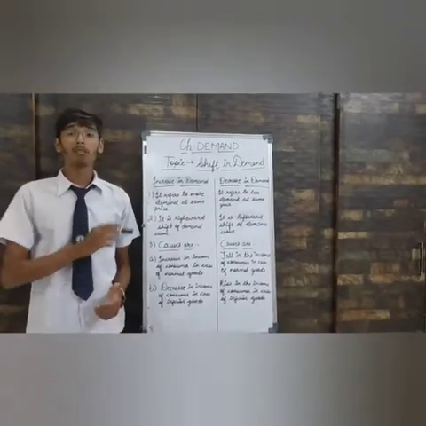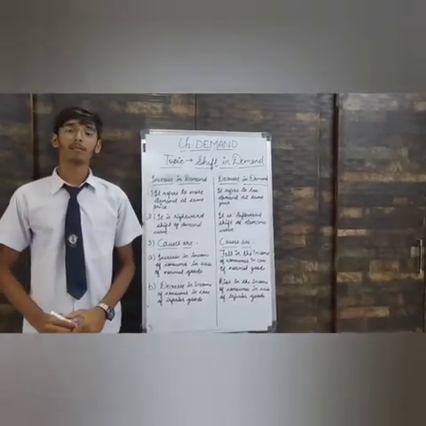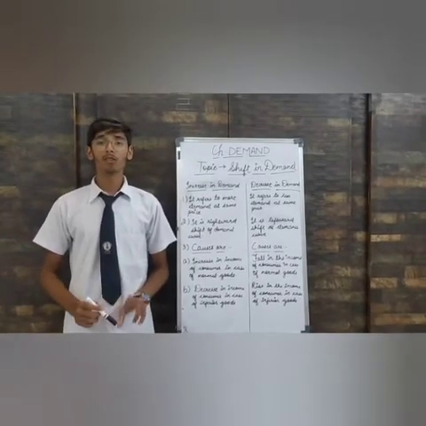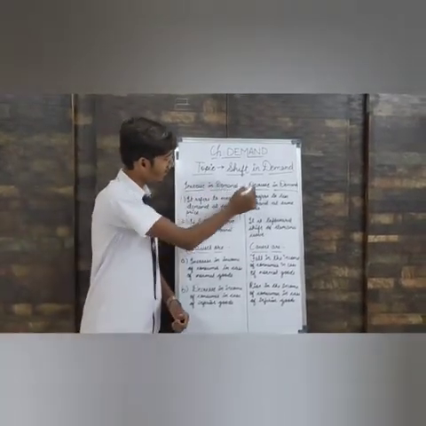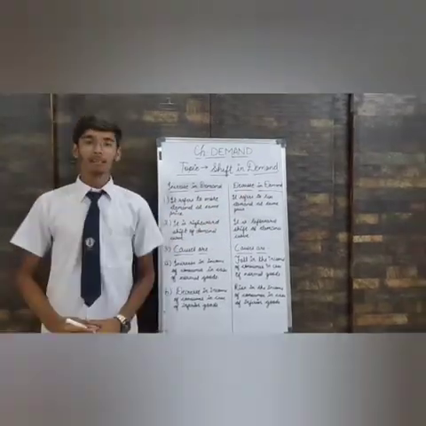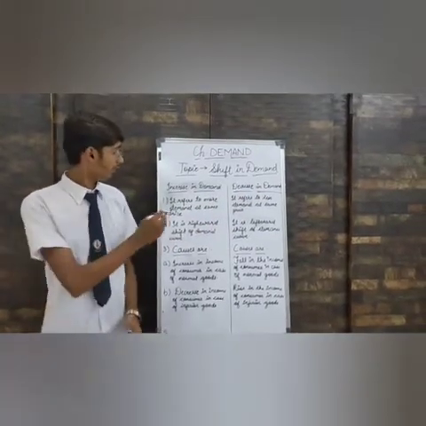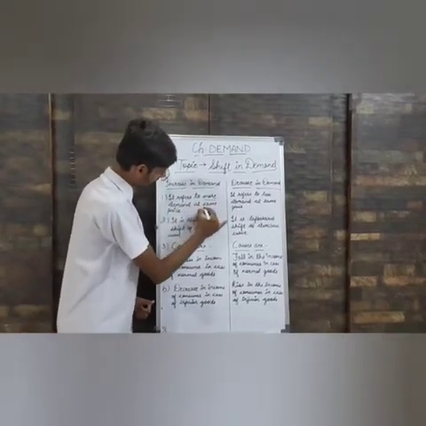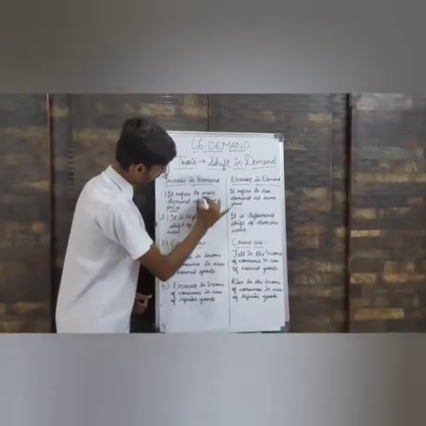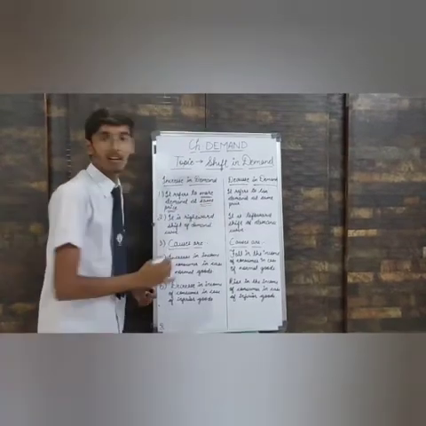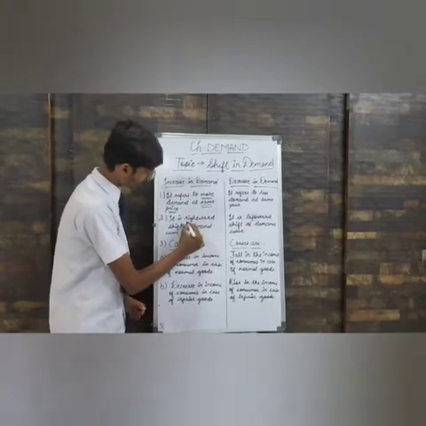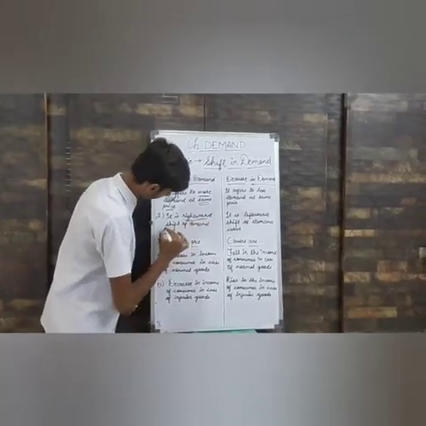Shift in demand is caused by change in factors other than the price of the commodity. Shift in demand can bring two situations. First, increase in demand, and second, decrease in demand. Now let me explain what is increase in demand. Increase in demand refers to more demand at the same price. Notice it, more demand at the same price. Now second point, its effect on the demand curve is rightward shift, at the same price.